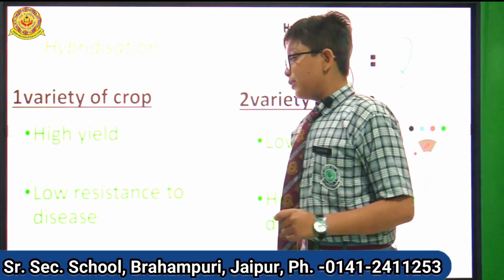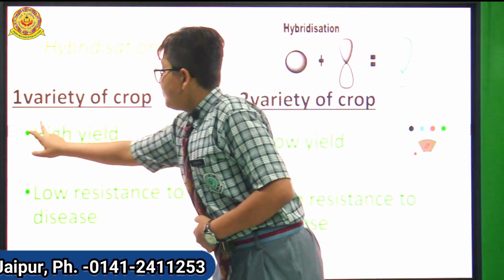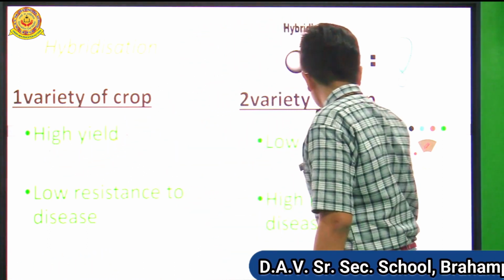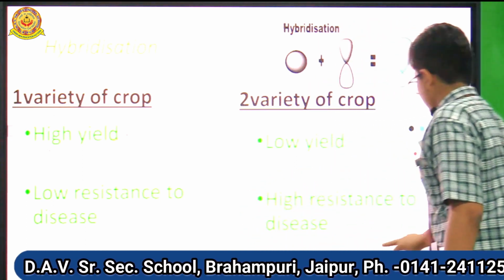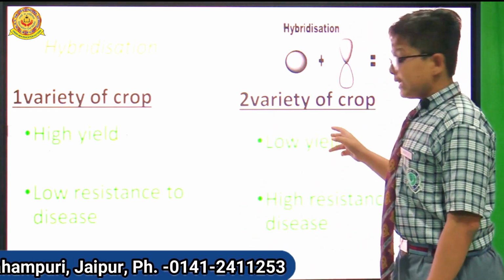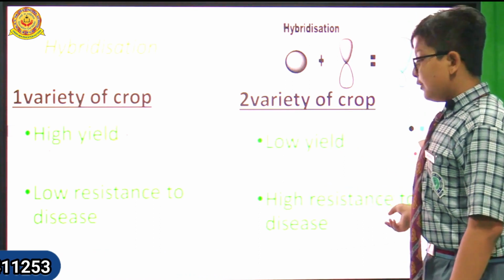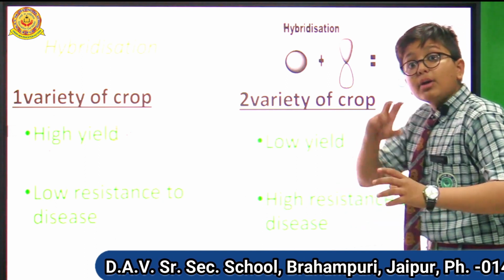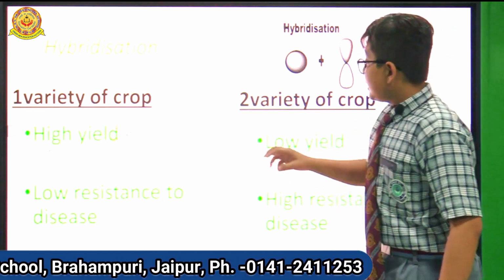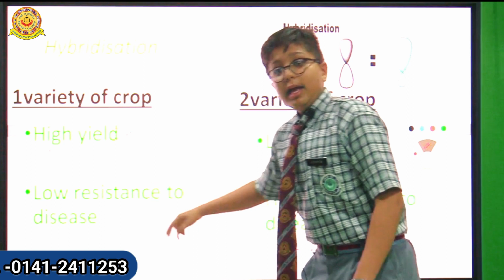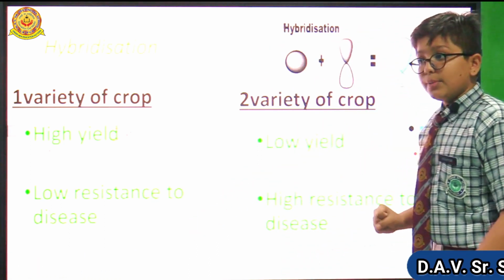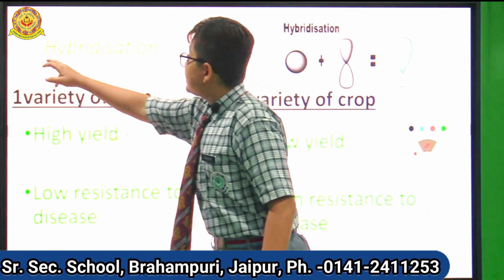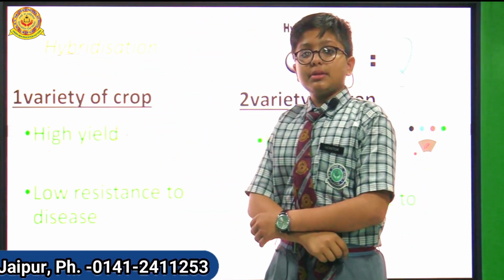So what will we do? We will take one part of the first type of crop, the high yielding one, and take one part of the second crop of wheat. We will mix both to make a good crop. We take one good variety of this crop and one good variety of that crop, and mix them, and then we have a new crop. This process is known as hybridization.